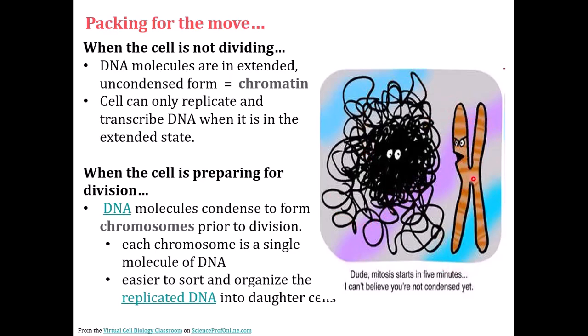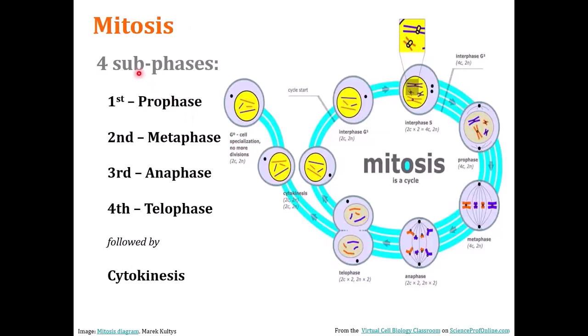So it has condensed, and we can see here it's kind of a double, 2, and that's because DNA replicated. Remember we said during the S phase there is replication of DNA, so it replicates, and this is attached at the center here. And these 2 chromatids, we call them sister chromatids, because they are coming from the same parent DNA. So DNA forms chromosomes, and these chromosomes are made of 2 sister chromatids during mitosis.